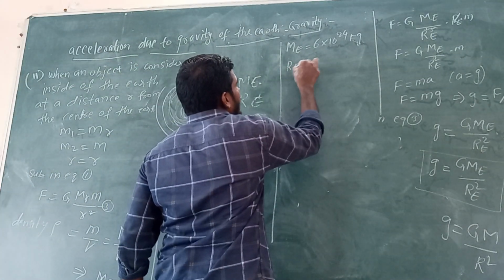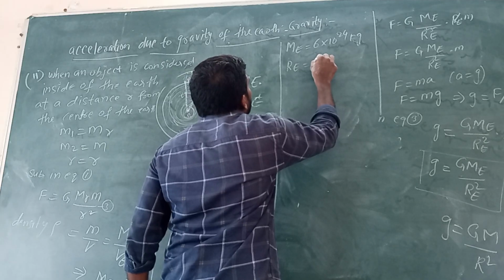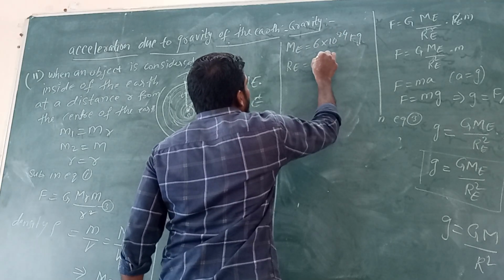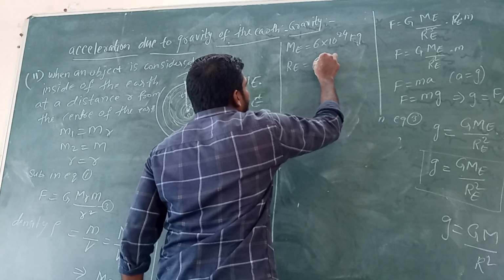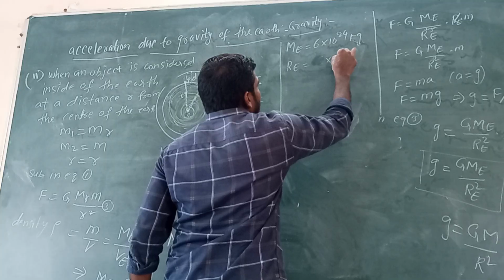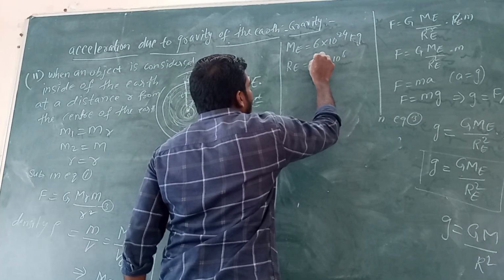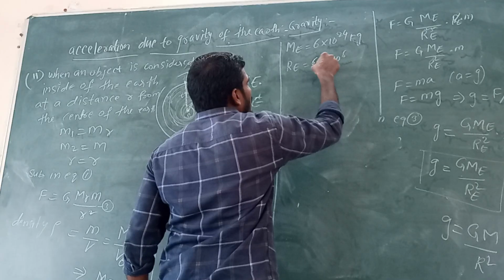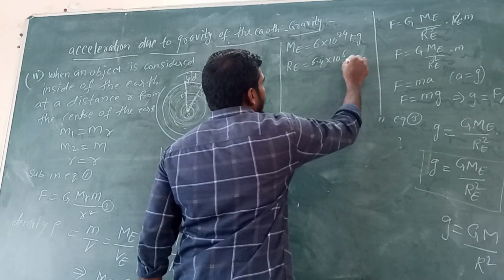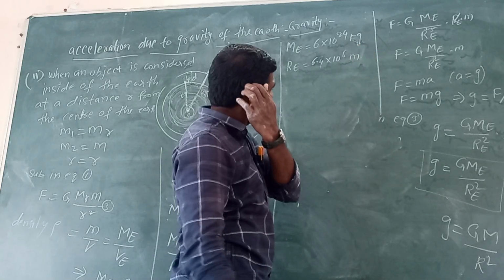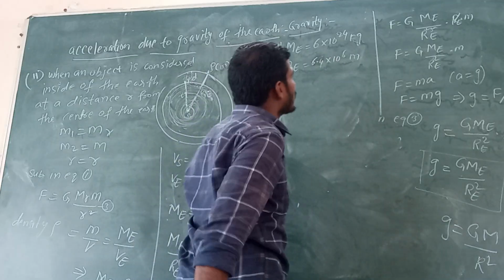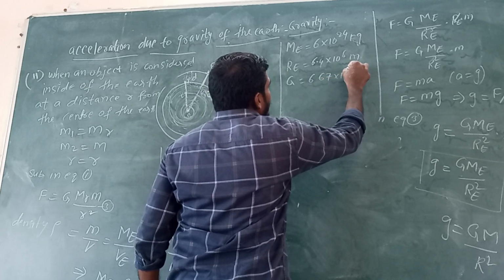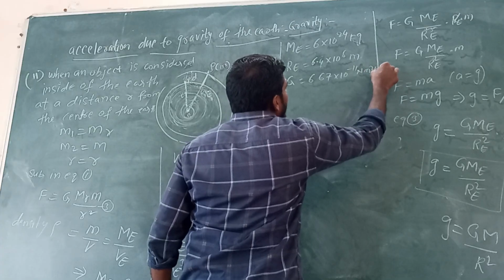Next, the radius of the earth is 6.4 into 10 to the power of 6 meters, and G equals 6.67 into 10 to the power of minus 11 Newton meter square kg power minus 2.